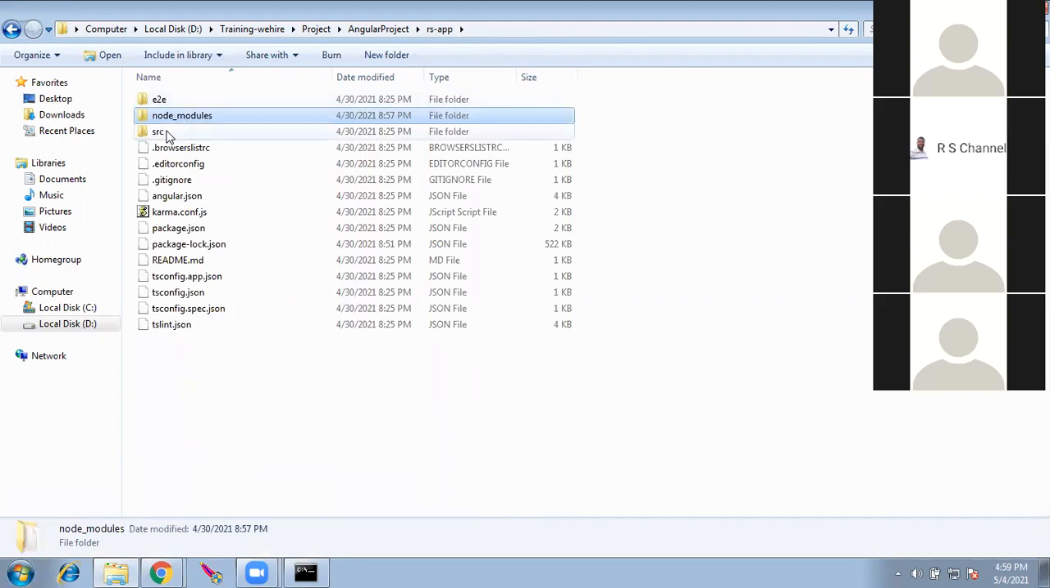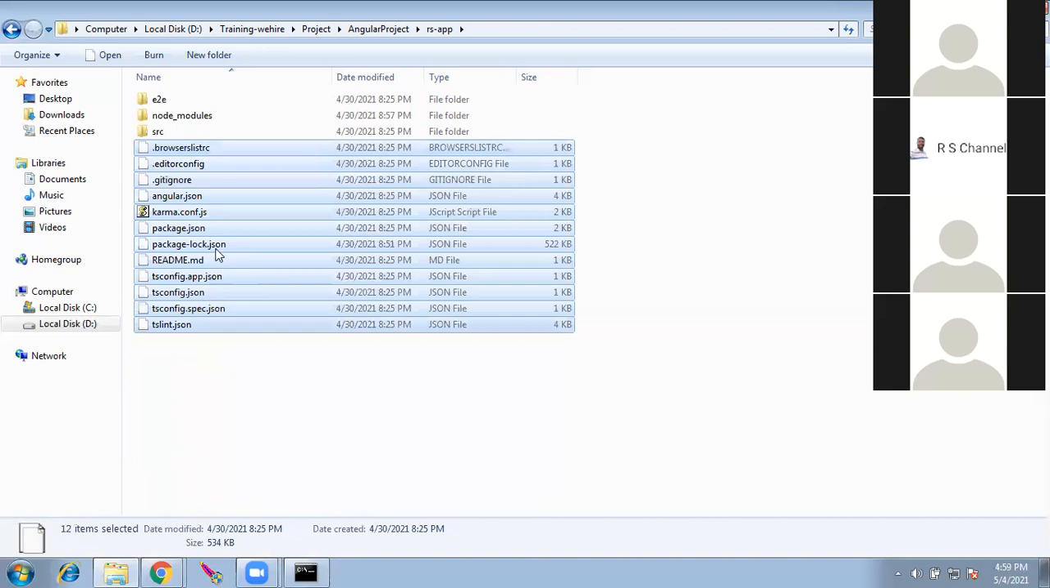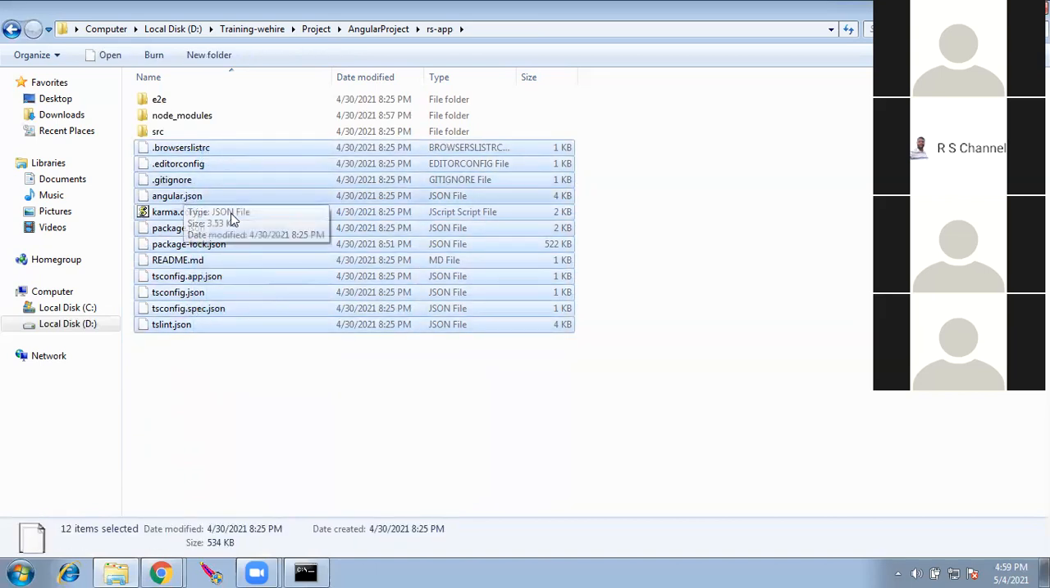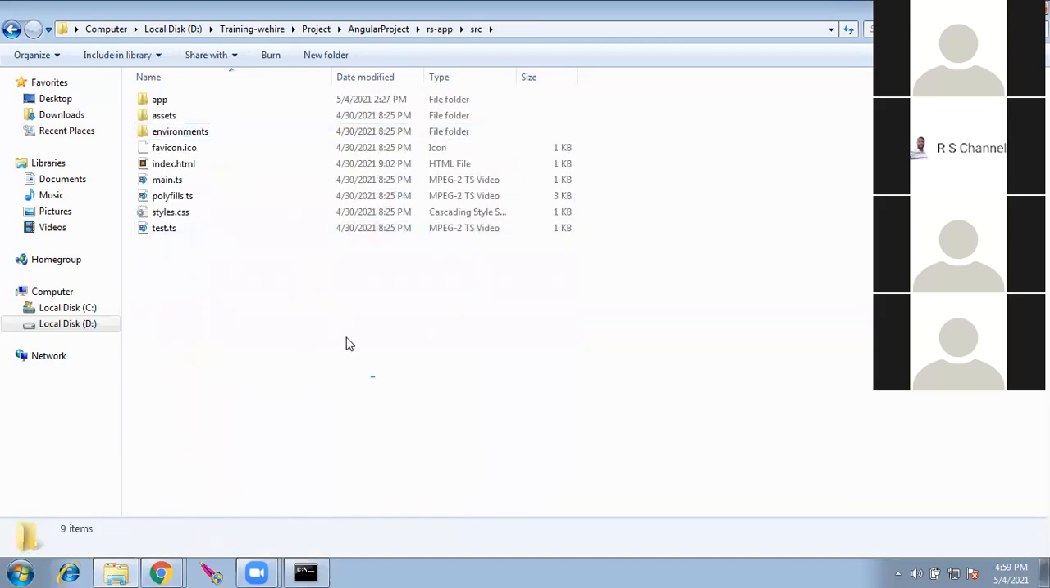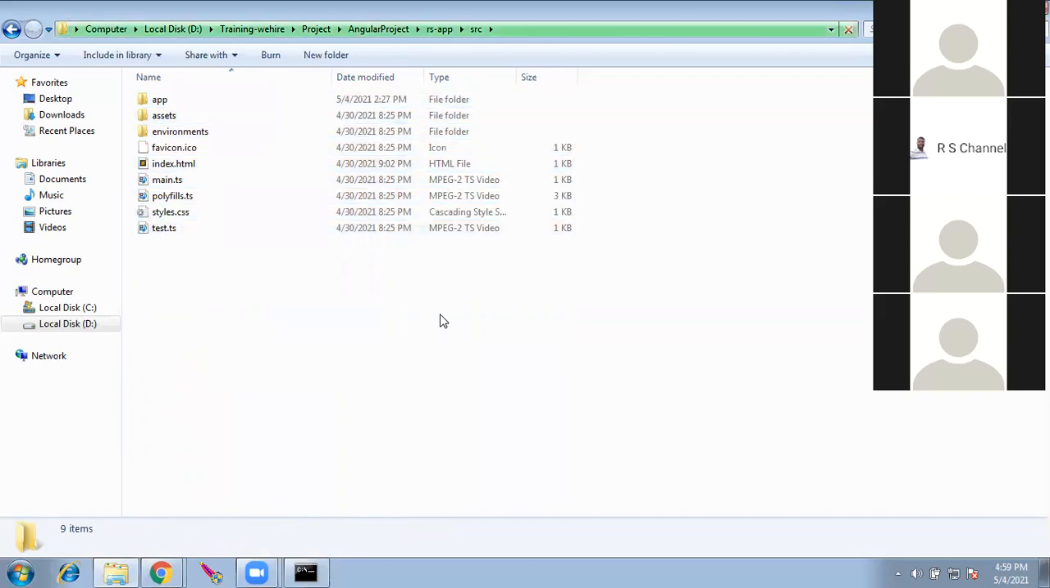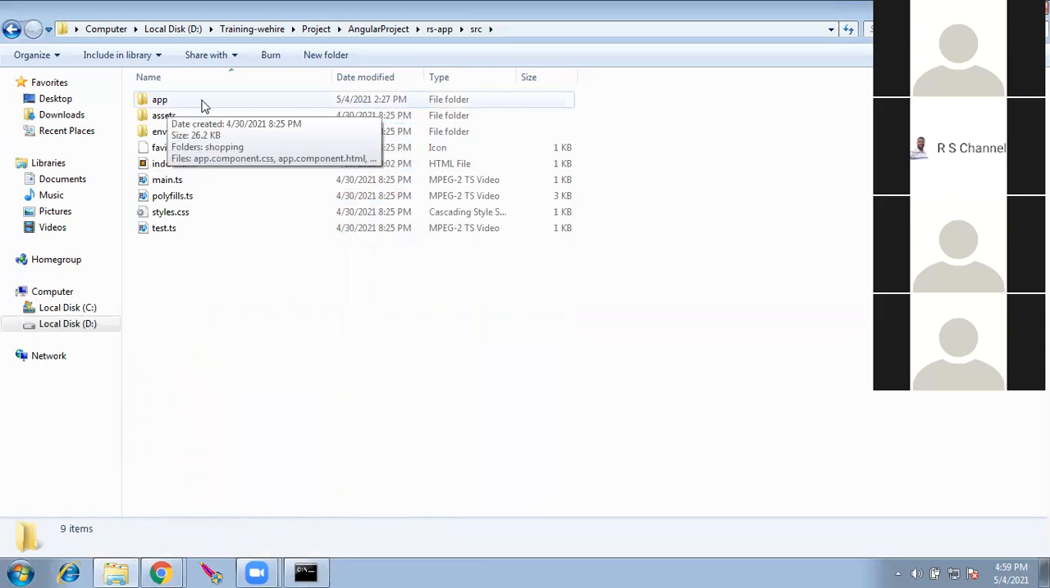Third is the src. I'll go into src. Before that, we have a few outer files. You can ignore these files. These are all template files which are needed to just configure the application. We will not write any code inside any of these files, but don't delete these files. If you go to src, this is where the application is. This is where our entire Angular application is going to be. So it has generated an app folder.